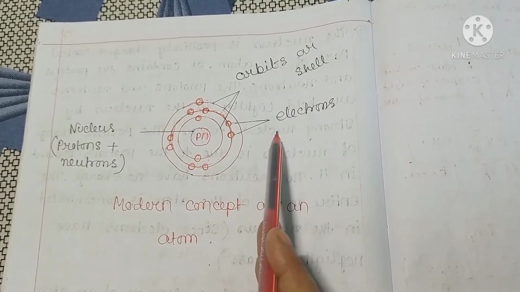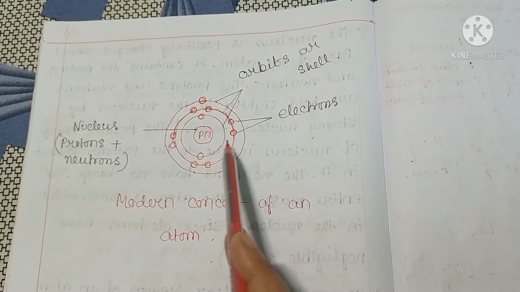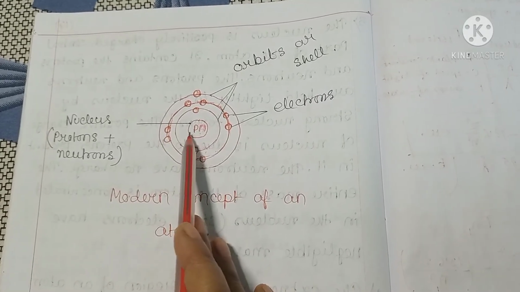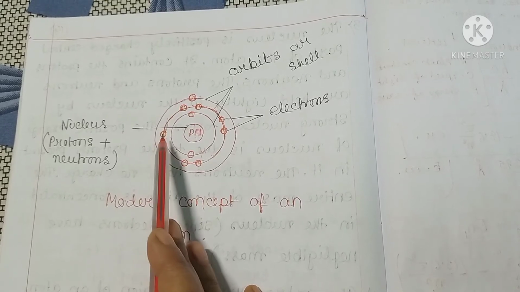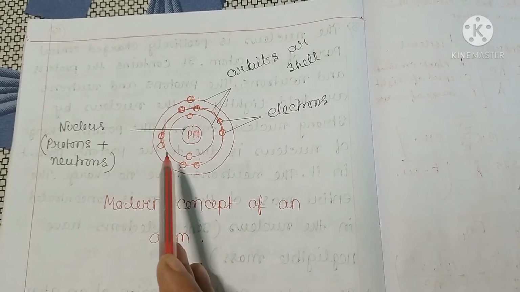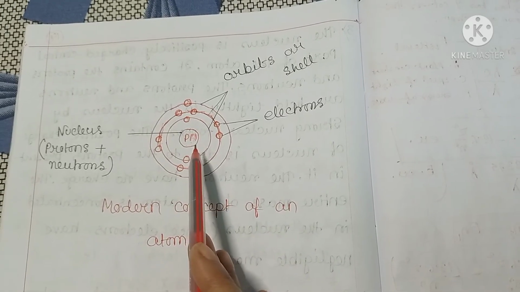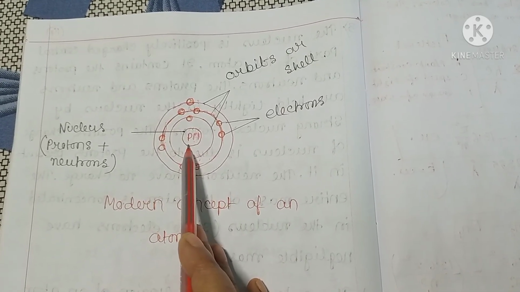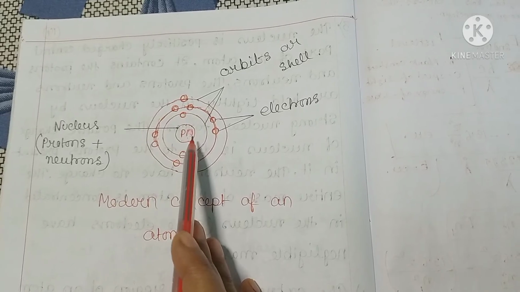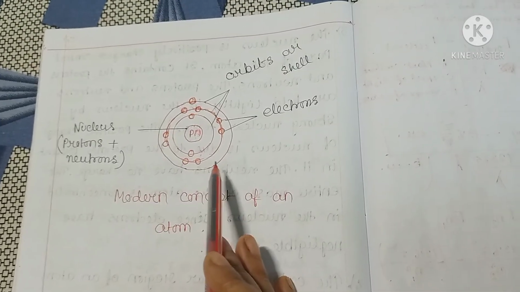Electrons have negative charge. See this, positive proton and negative electron: there is an electrostatic force of attraction between them. The electromagnetic force of attraction between the negative electron and positive proton keeps the electron in the area surrounding the nucleus, and the electromagnetic force of repulsion between positive protons in the nucleus is overcome by the strong nuclear force between proton and neutron. This is the modern structure of an atom.